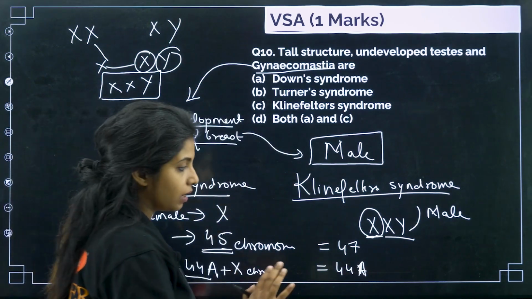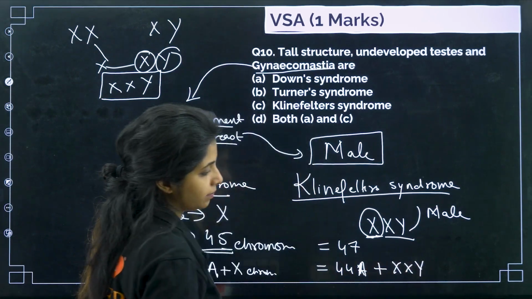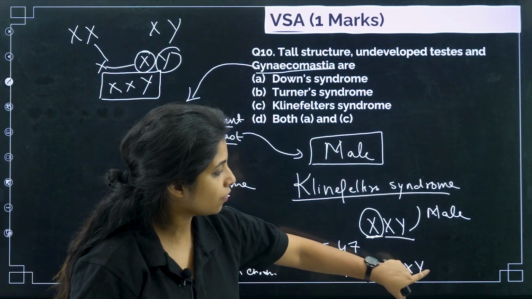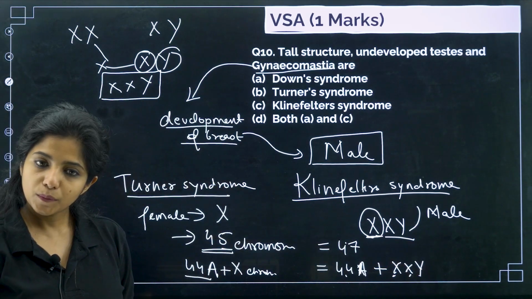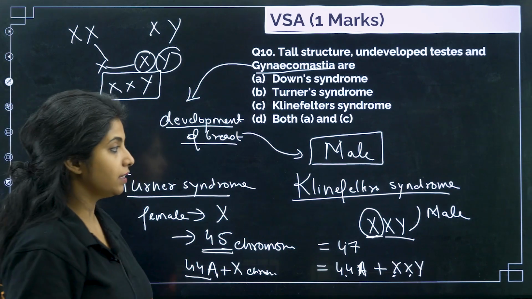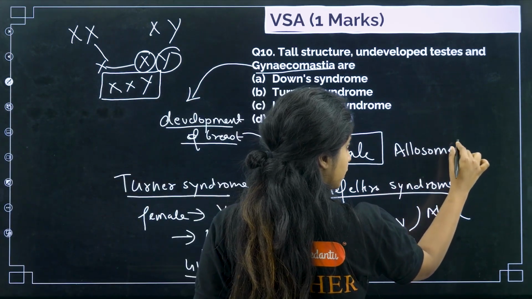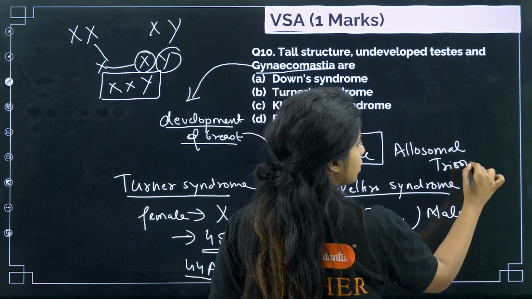Okay, the normal chromosomes, which are not sex chromosomes, and then I have XXY. So 44, 45, 46, 47 makes a total of 47. You get it? Okay. And this is also an allosomal disease, since it is the sex chromosome that is getting affected, and you have one extra, so you call it allosomal trisomy.